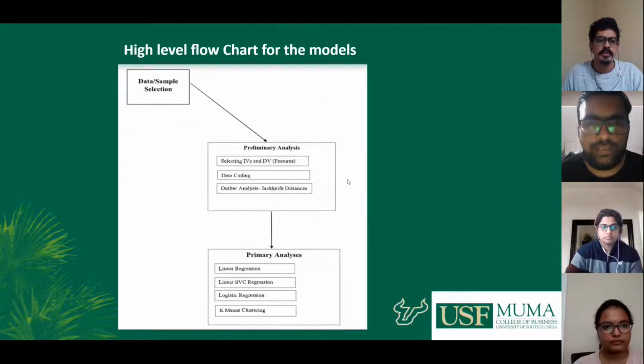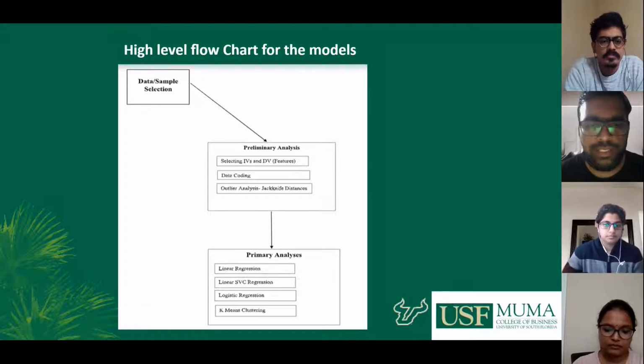And on the dataset we did the preliminary analysis. We selected the independent and dependent variables, and in data coding, we convert the categorical variables to numeric. And in outlier analysis, we removed 34 rows from the dataset, which improves the accuracy of the models. So we selected four models. They are linear regression, linear SVC, logistic, and k-means.